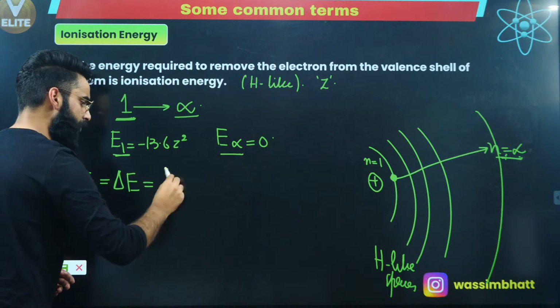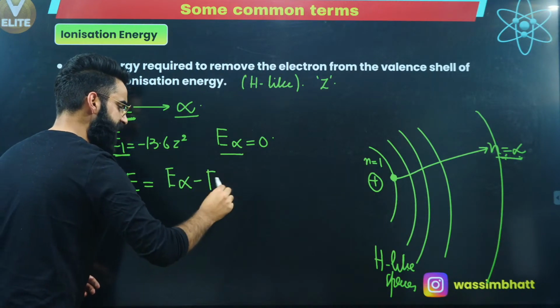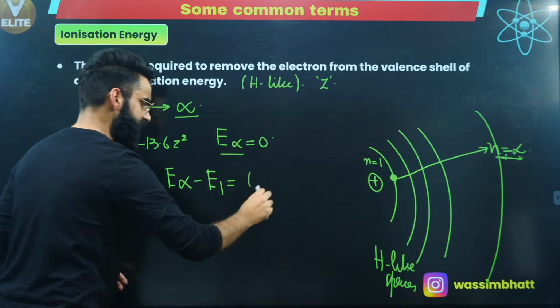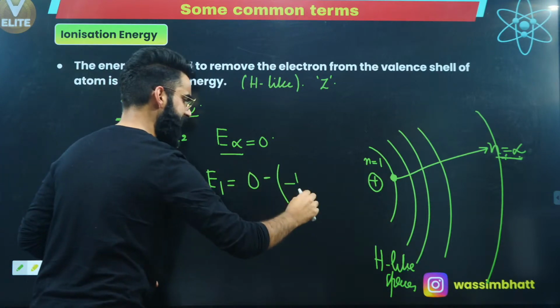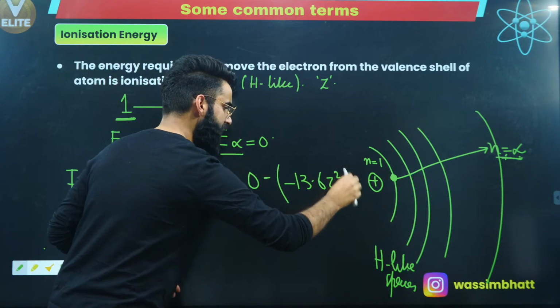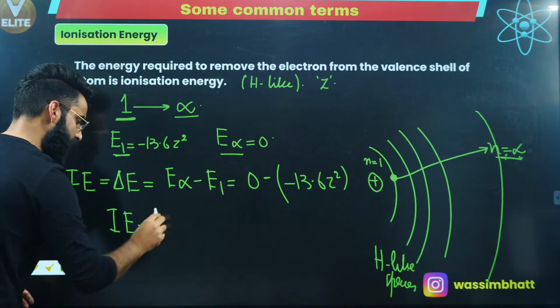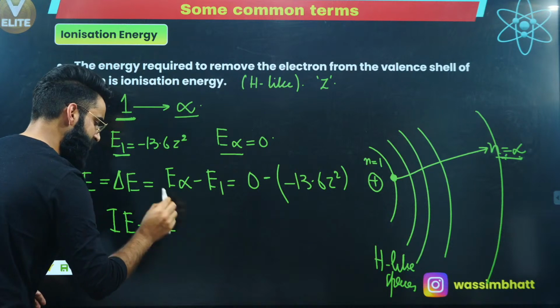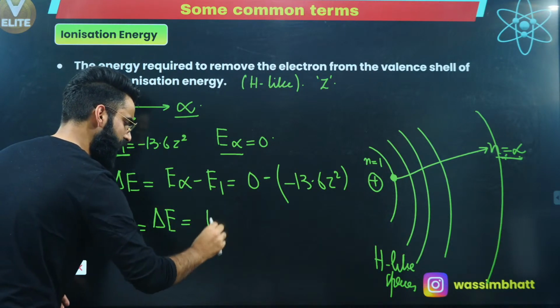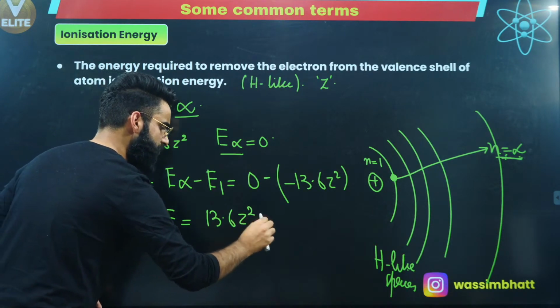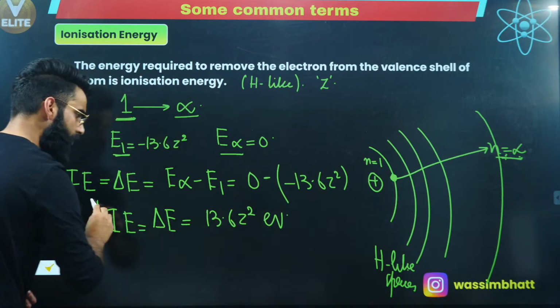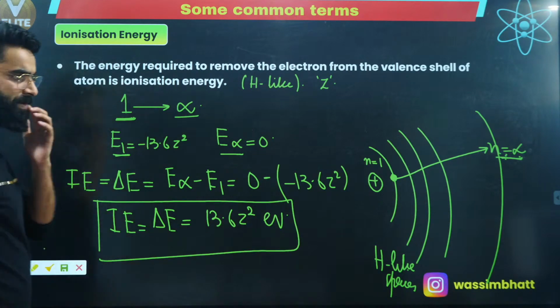The energy gap, which I'm representing by delta E, is what I'm calling ionization energy as well. It is equal to E infinity minus E1, where E infinity is 0 and E1 is minus 13.6 Z square. So this value, which I call ionization energy, equal to the energy gap between shell number 1 and shell number infinity, is 13.6 Z square electron volts. This is how we calculate the ionization energy.